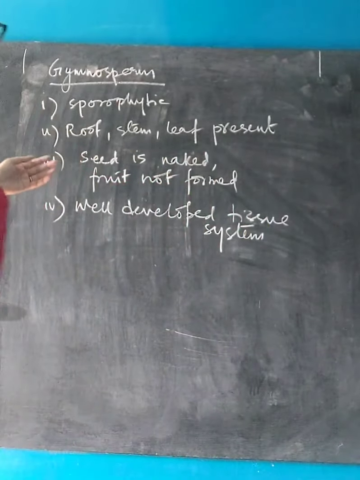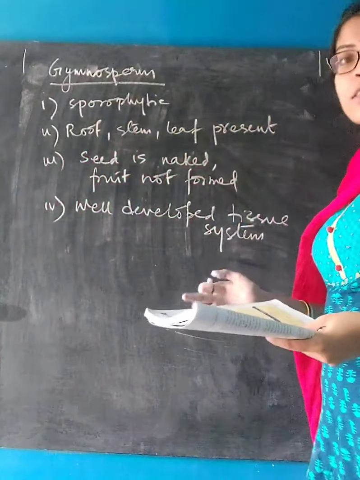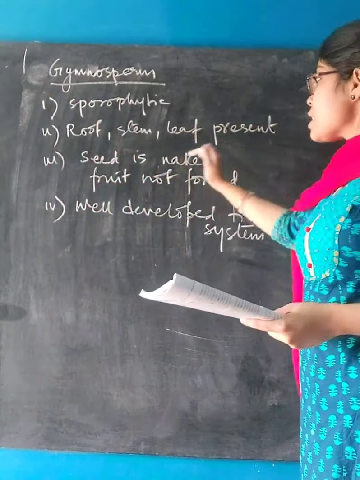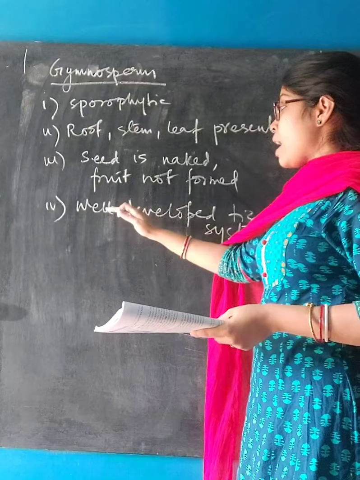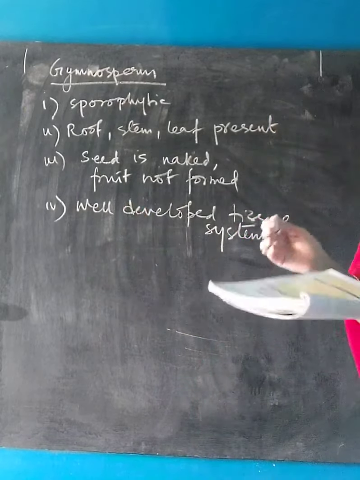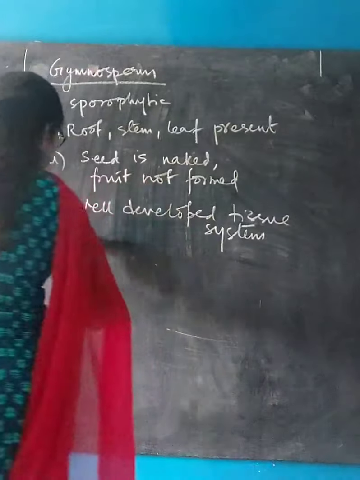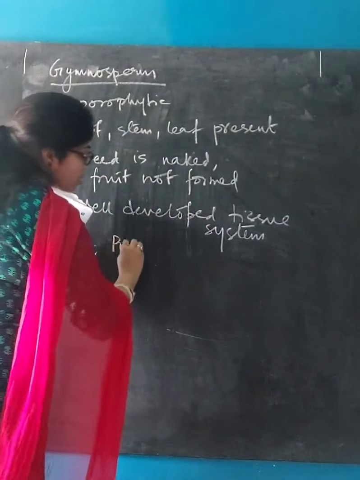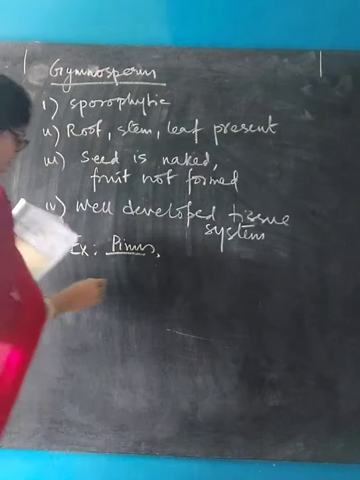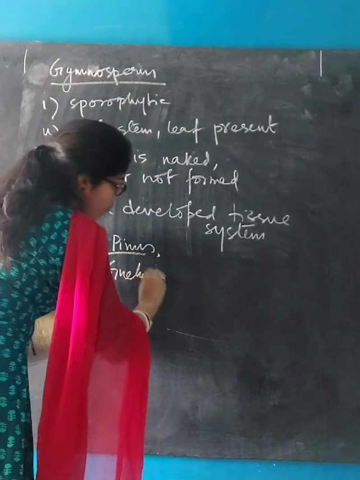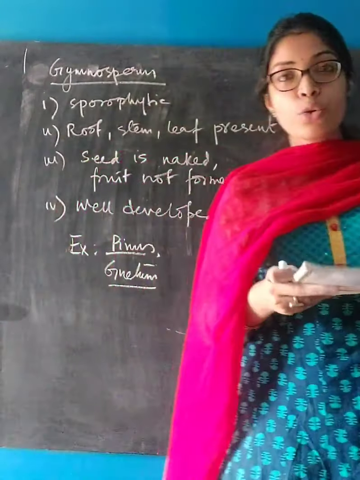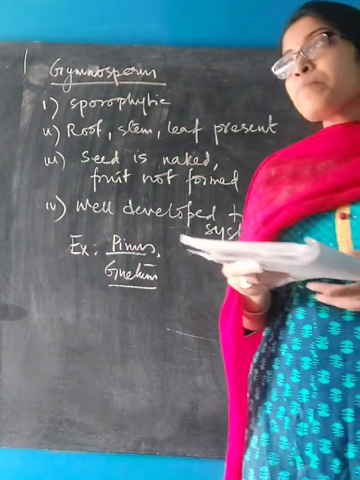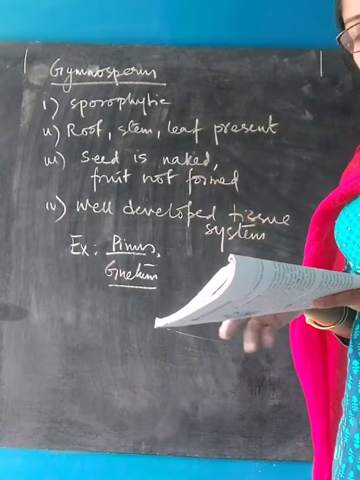Their main plant body is sporophytic. Their body is differentiated into root, stem and leaf. The seed is naked, that means no seed coat is present, and the fruit is not formed. Lastly, the well-developed tissue system is present within them. For example, Pinus. You all know pine trees. Pinus is the scientific name of pine trees, and Gnetum, G-N-E-T-U-M. Both are scientific names. These are the characteristics of the group Gymnosperm, which is the fourth group of the kingdom Plantae. And I hope you have understood this as well.